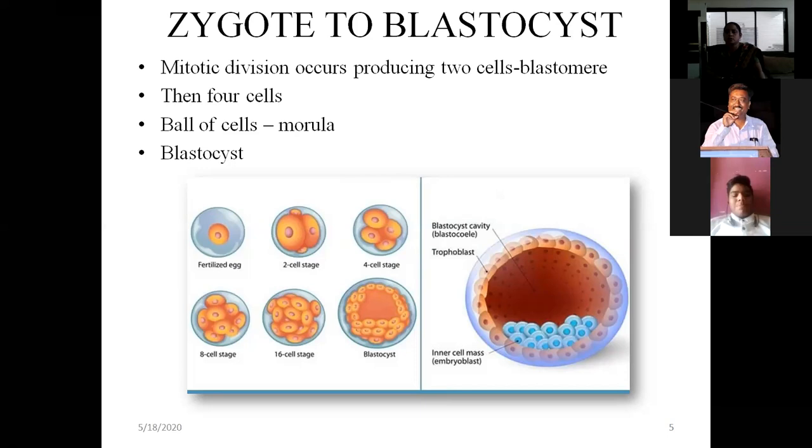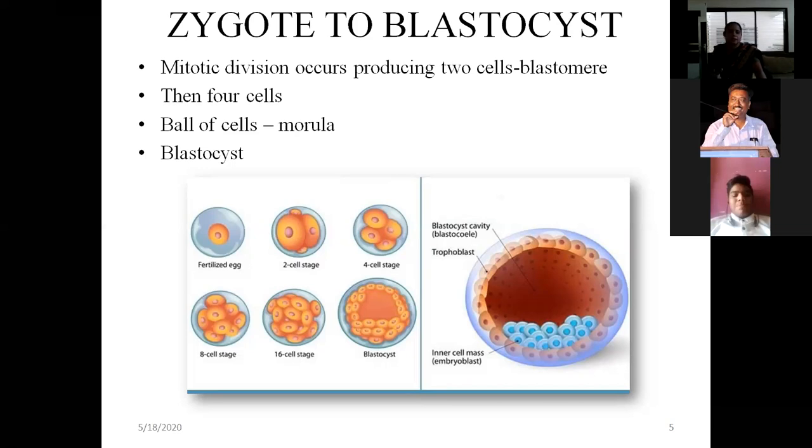In the diagram you can see the outer layer of flattened cells, and at one end the cells are aggregated. That is the blastocyst. If you want to recognize a blastocyst, it resembles a football. When you play football, you see the outer surface has patches like this. The blastocyst also looks like that, completely like a ball.